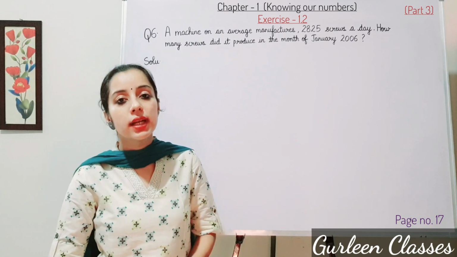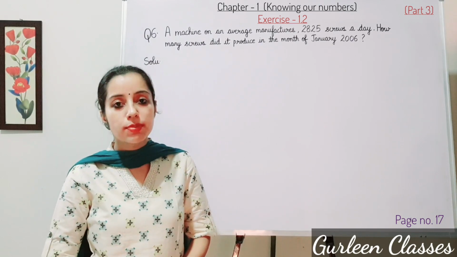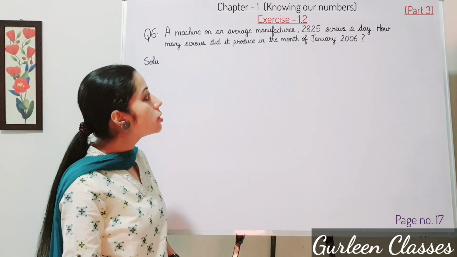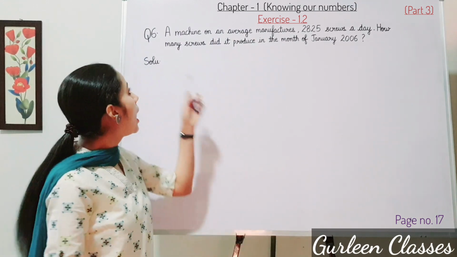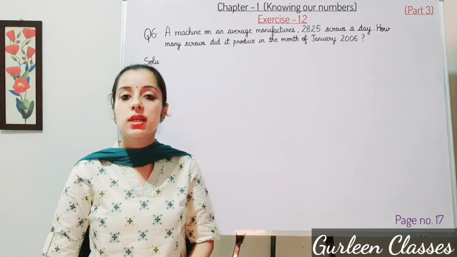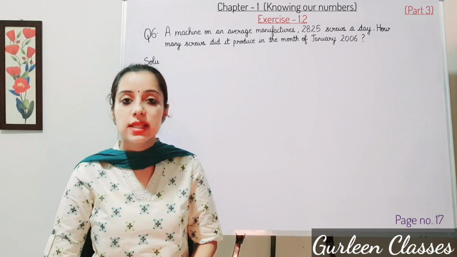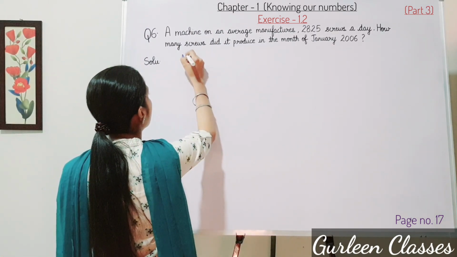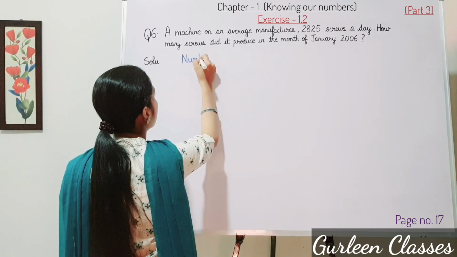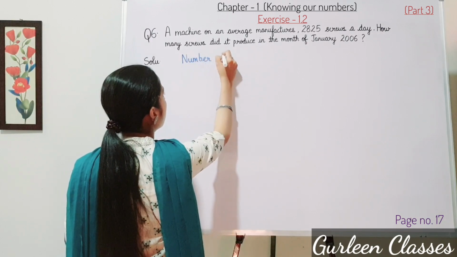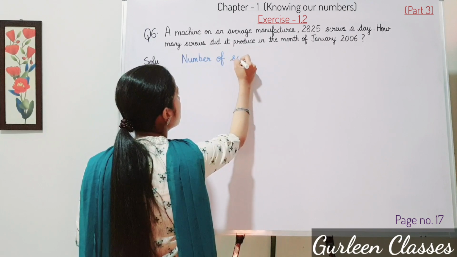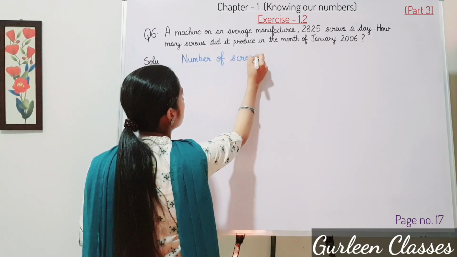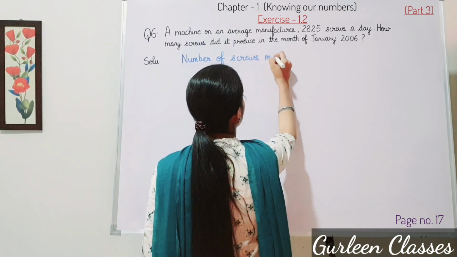Question number 6. A machine on an average manufactures 2,825 screws in a day. How many screws did it produce in the month of January 2006? First we will write here number of screws manufactured.